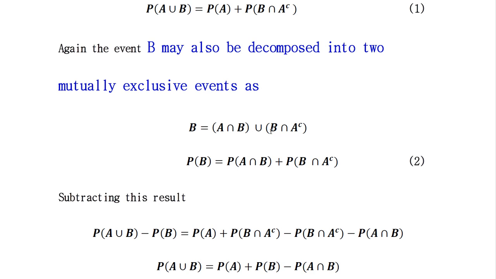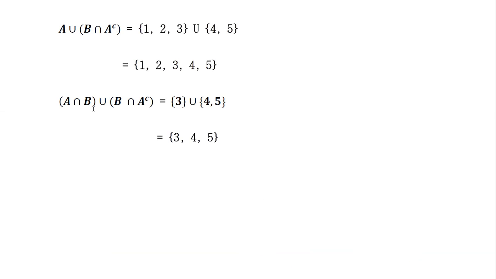If we solve according to our example, both sides are equal. A intersection B represents 3 and B intersection A complement represents 4 and 5. So the whole set is 3, 4 and 5. This is equivalent to set B. So we can write B is equal to (A intersection B) union (B intersection A complement).